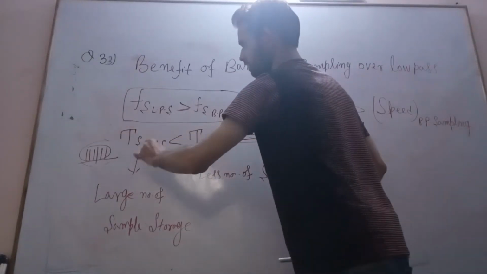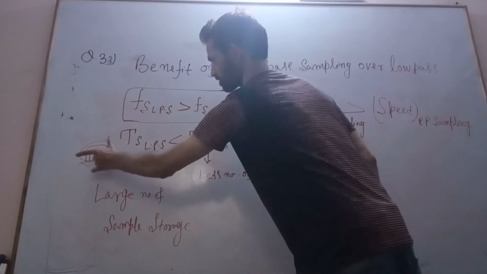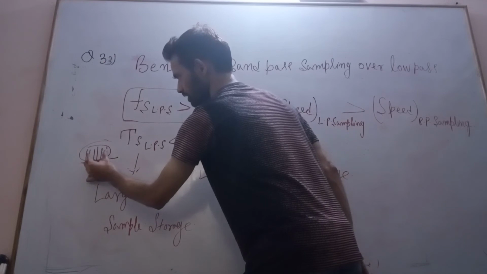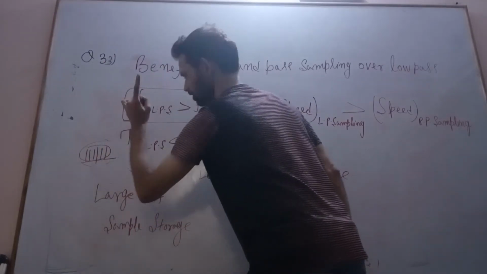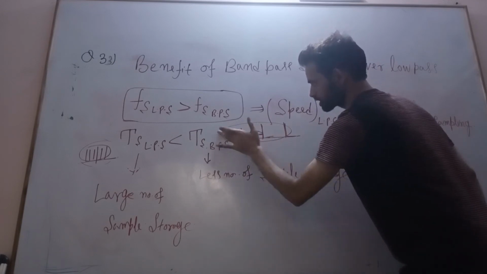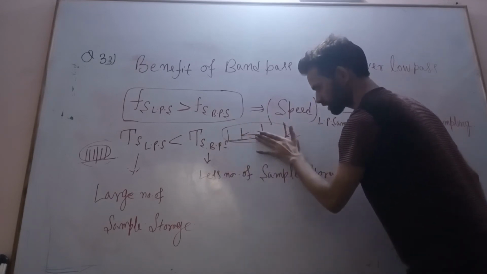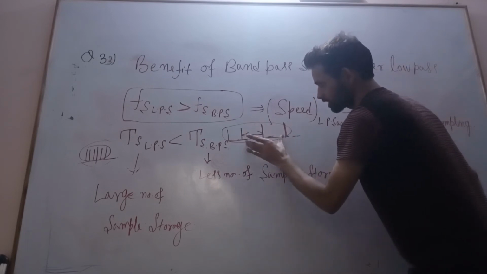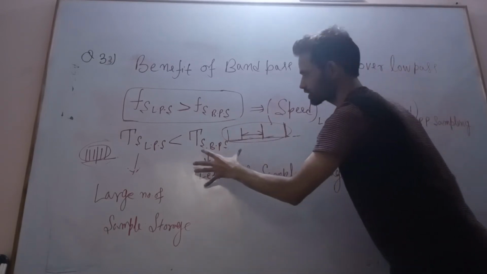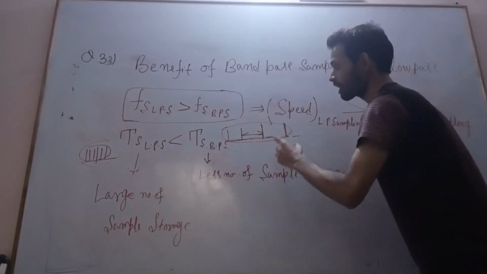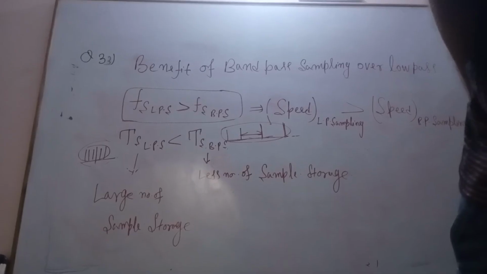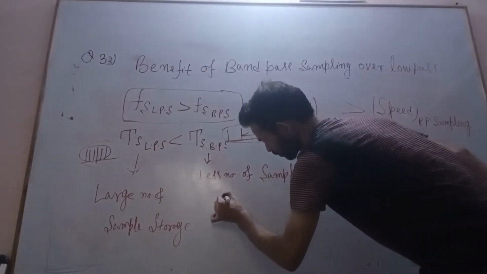You are seeing here a large number of samples. A large number of samples means the sampling interval is very small. Sampling interval small means it is containing a large number of samples. Here the sampling interval is large, so it is containing fewer samples. Fewer samples means it reduces the digital memory necessary to capture the interval of signal. So that's it.